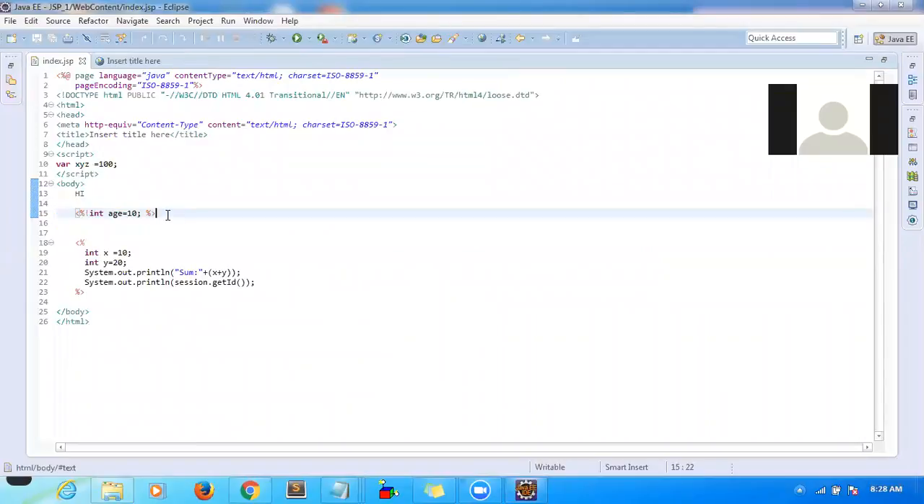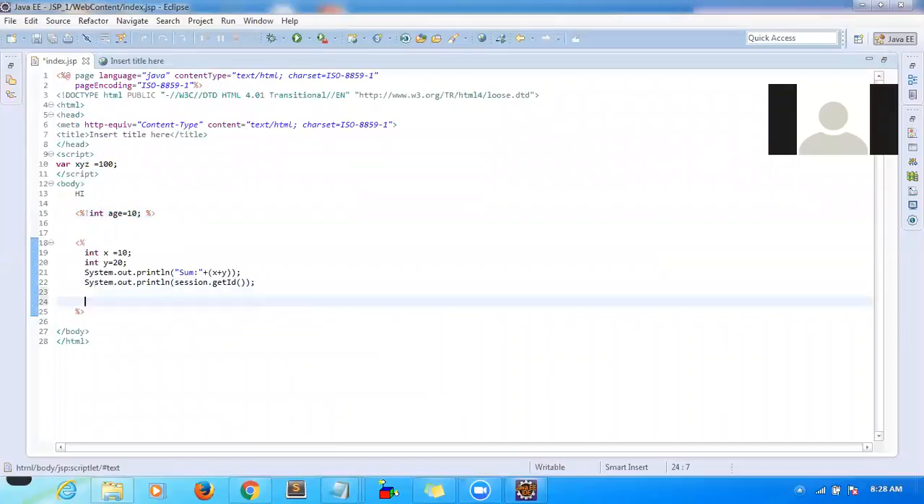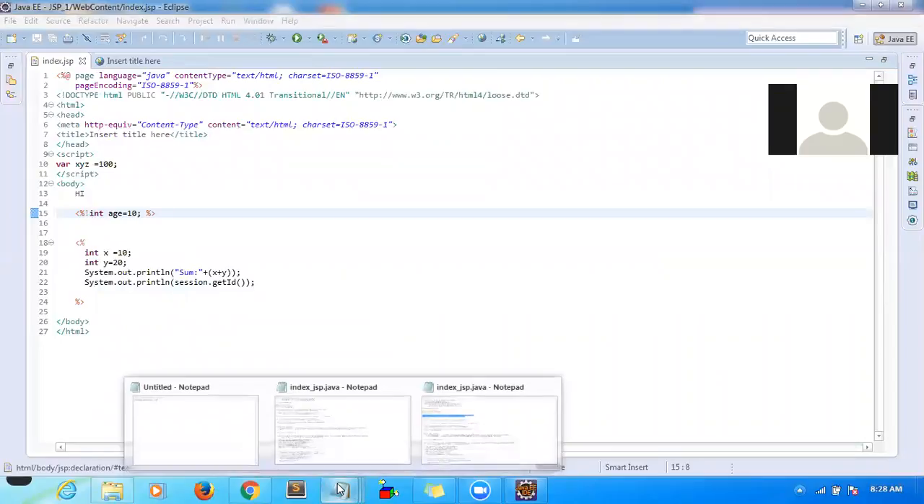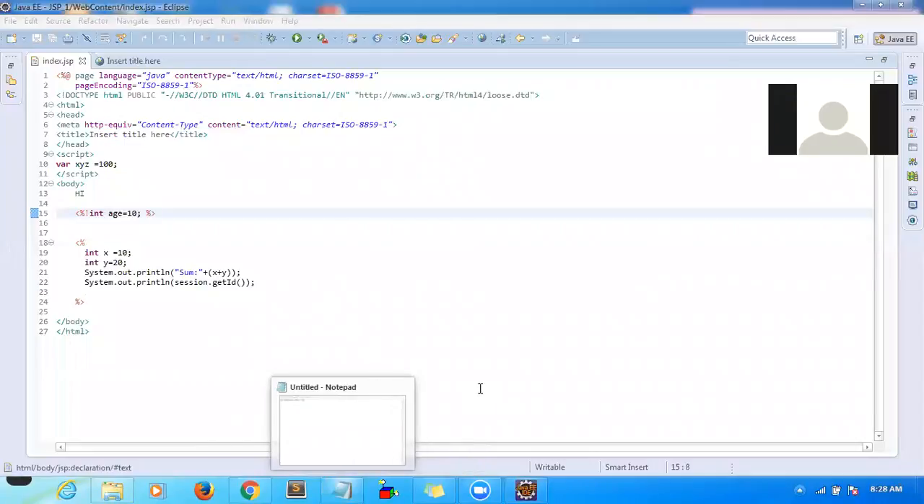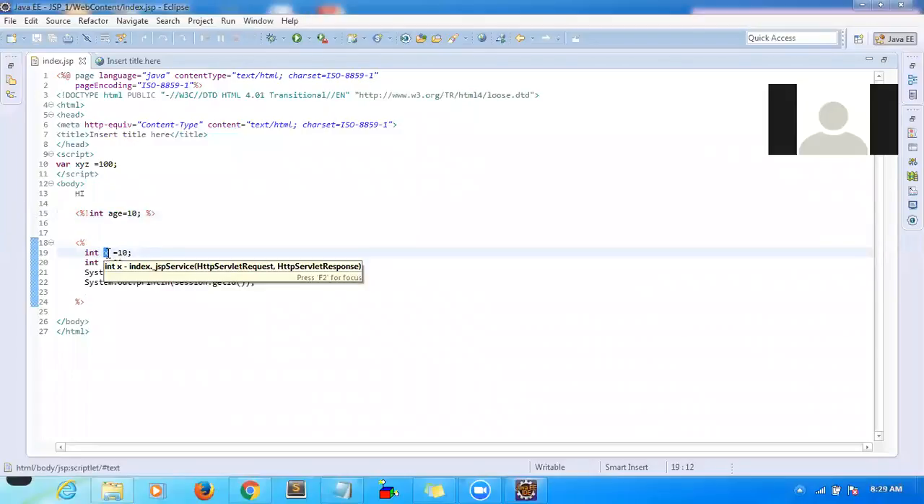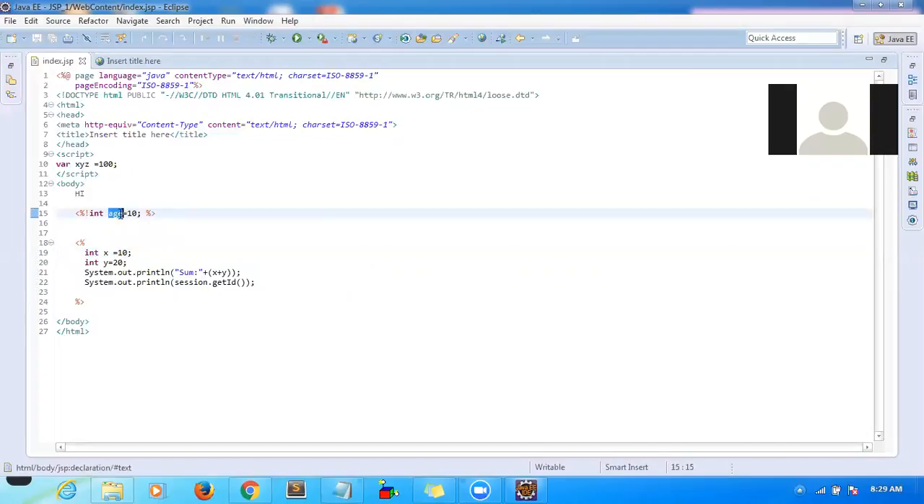This is a declaration, and this variable you can access inside your scriptlet also. There is another scriptlet-like tag, except that you have an exclamation mark. Just because of that, the variable will be part of the global variables. It is not there inside your service method. So this variable is a global variable, and this variable is a local variable. You can access this variable anywhere. Why? Because this is a global variable, right? If you want, you can access it here also.